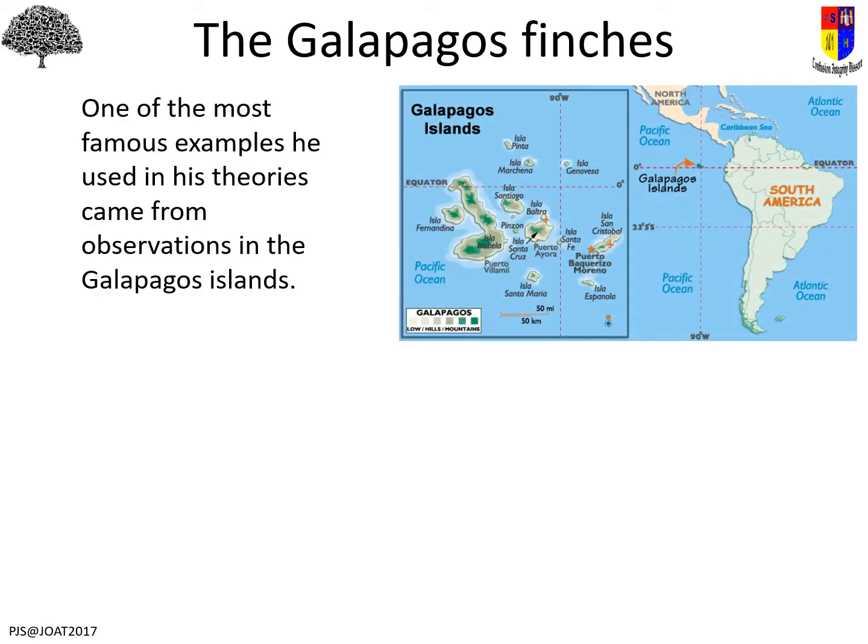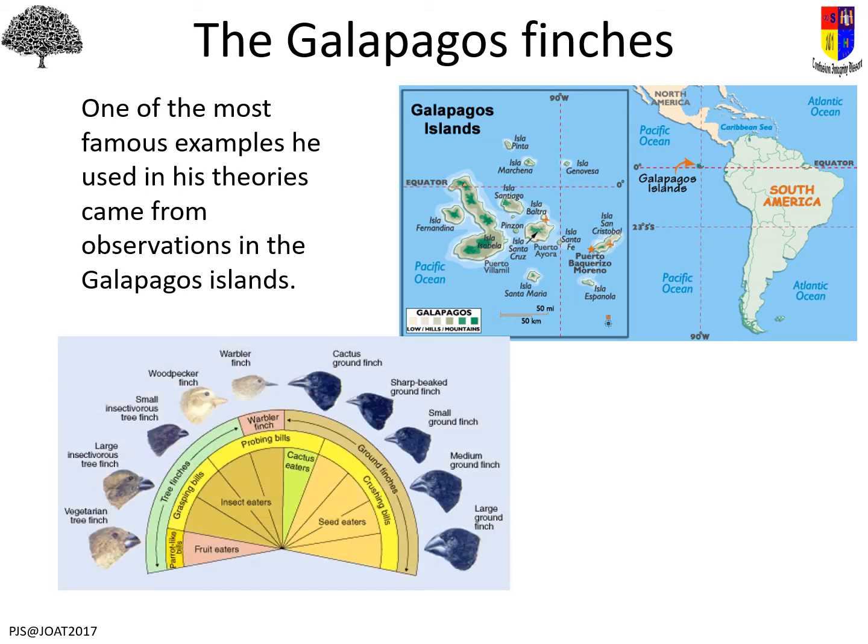So the Galapagos Islands are a bunch of islands, some of them tiny, minuscule, off the coast of South America. Quite a bit off the coast of South America. And what he found was that there were dozens of different species, and they all had a lot of similarities. They all looked like finches. They were all finches, but they had different sized beaks in particular, and it all seemed to be linked to what they actually ate. So what he was looking at here was adaptations to niche, and the niches all being very slightly different in the different islands.